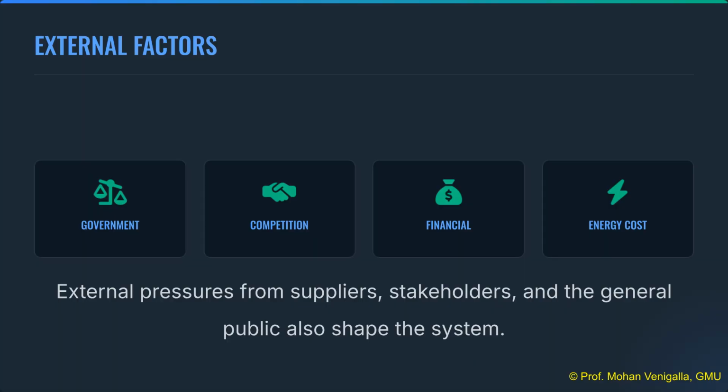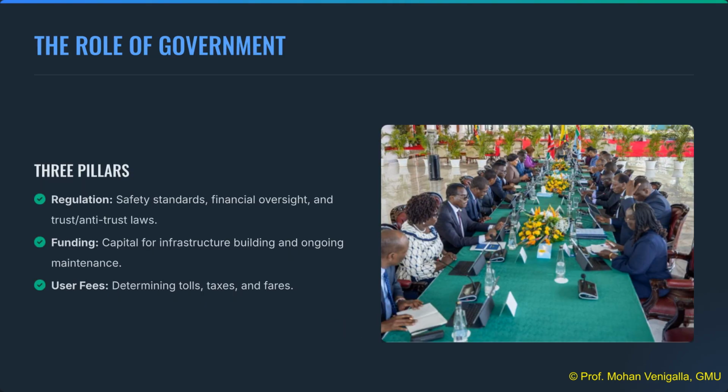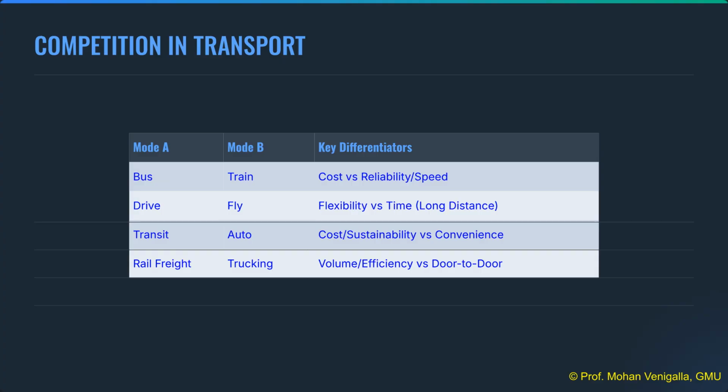External factors are pressures from outside the system that shape its structure. These include government, competition between transport modes, financial markets, and energy cost. The government's role rests on 3 pillars: regulation, funding for infrastructure and maintenance, and determining user fees like tolls and taxes. Competition is inherent in transportation, existing between different modes and between carriers within the same mode. This impacts pricing and service quality.